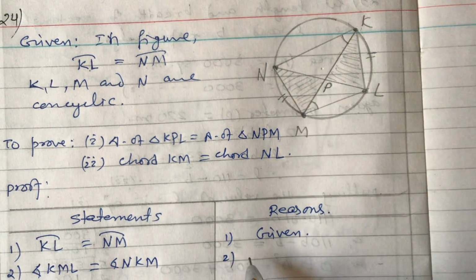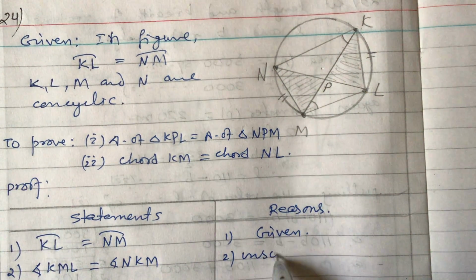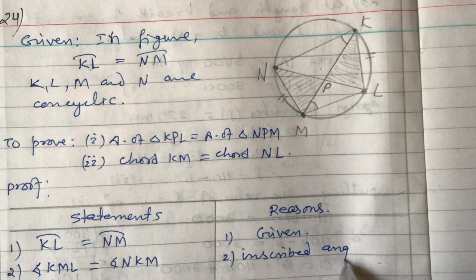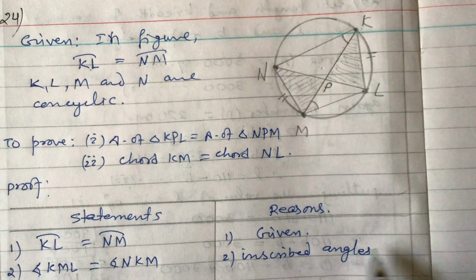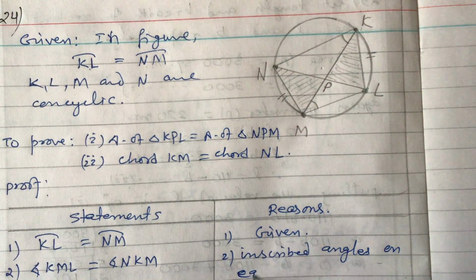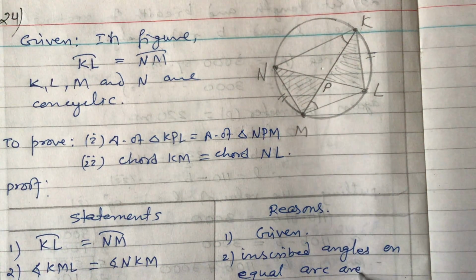Number 2, at the reason, inscribed angles on equal arcs are equal.